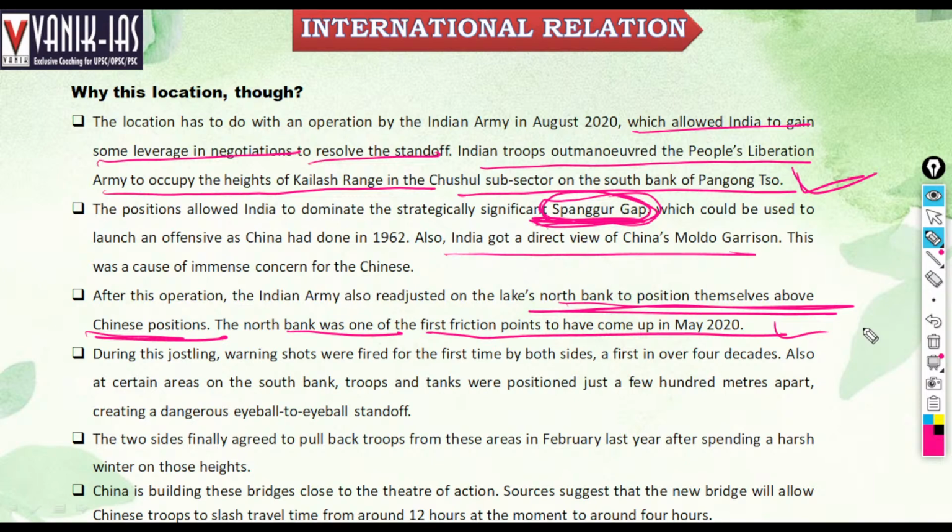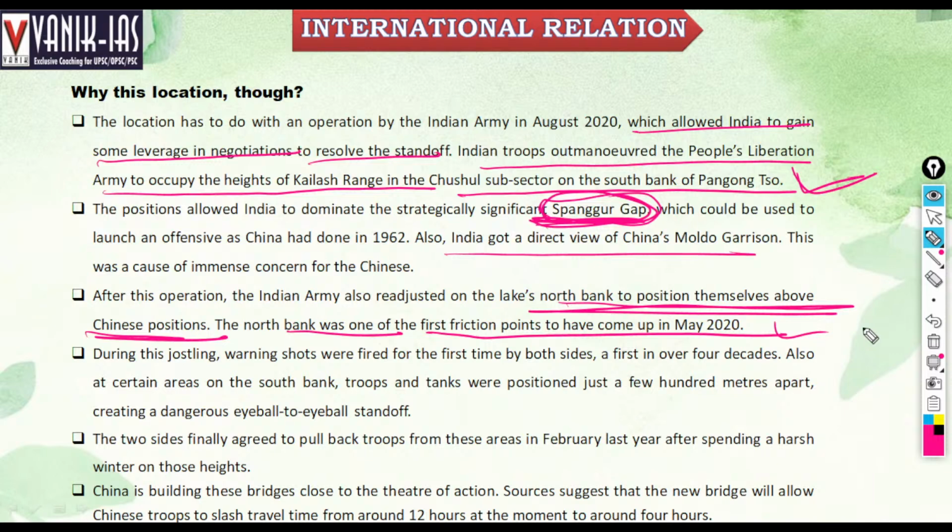The two sides finally agreed to pull back troops from these areas in February last year after spending a harsh winter in those heights. China is building bridges close to the theater of action. Sources suggest the new bridge will allow Chinese troops to slash travel time from 12 hours at the moment to around 4 hours. So China is developing infrastructure, and this will give it an advantage by reducing travel time.